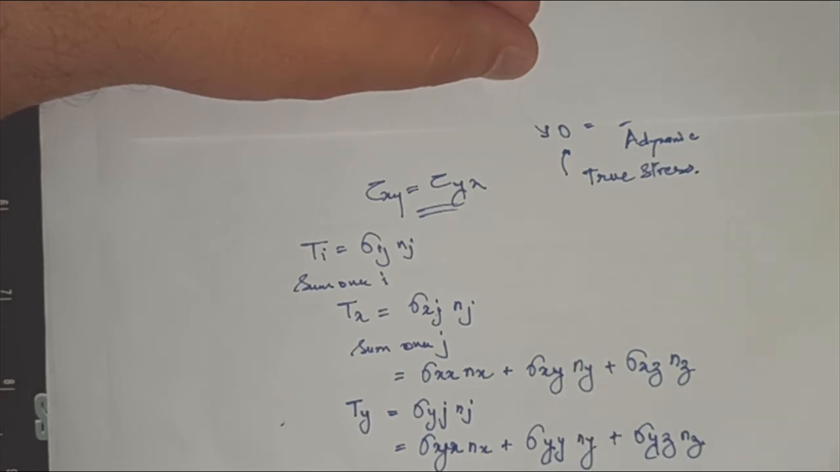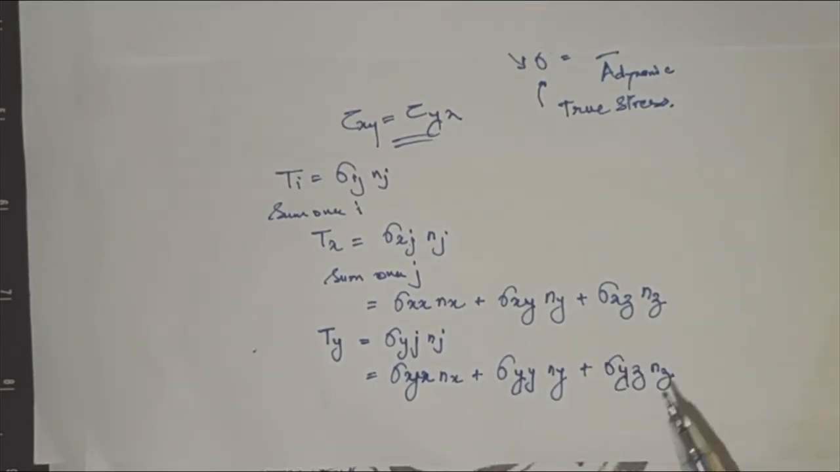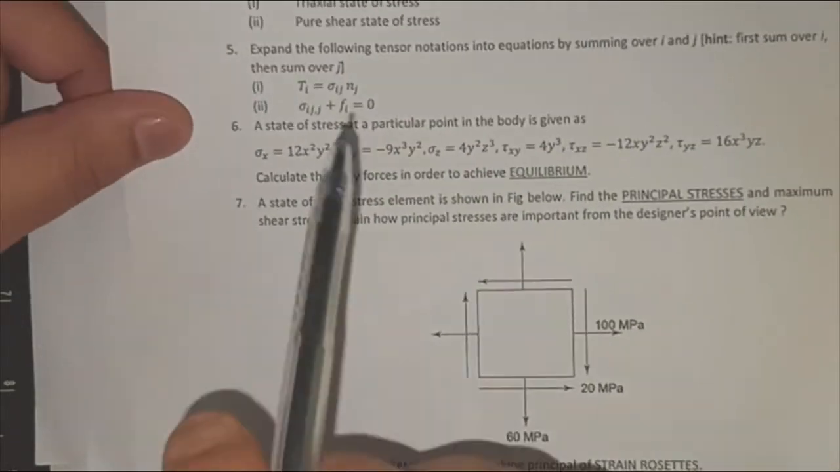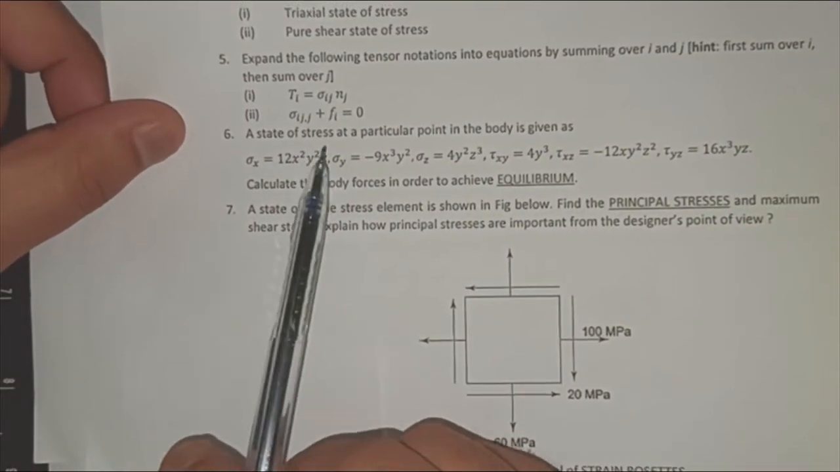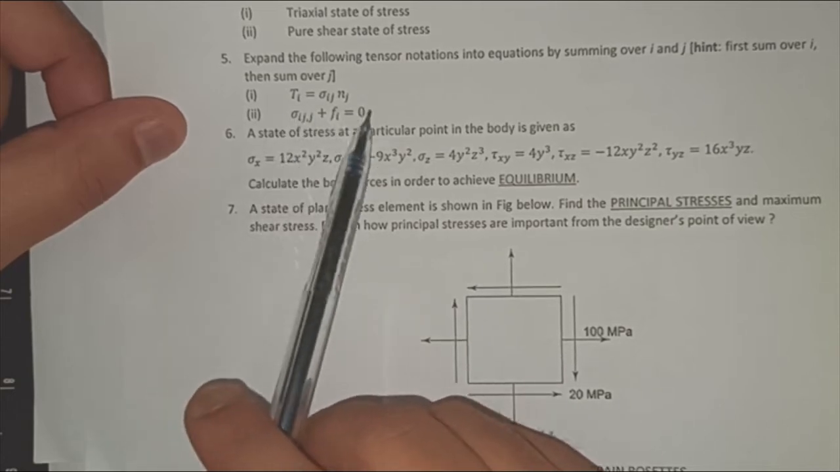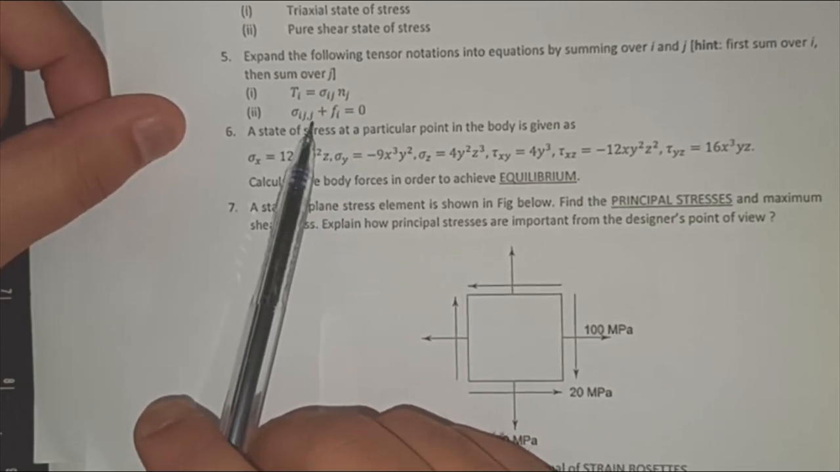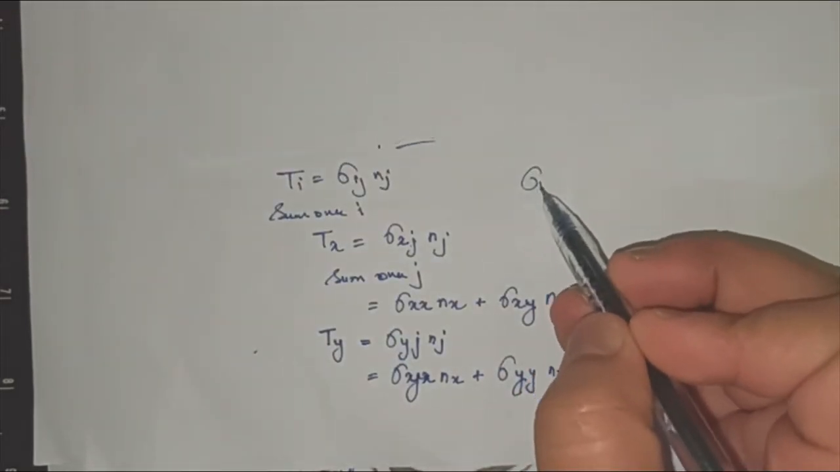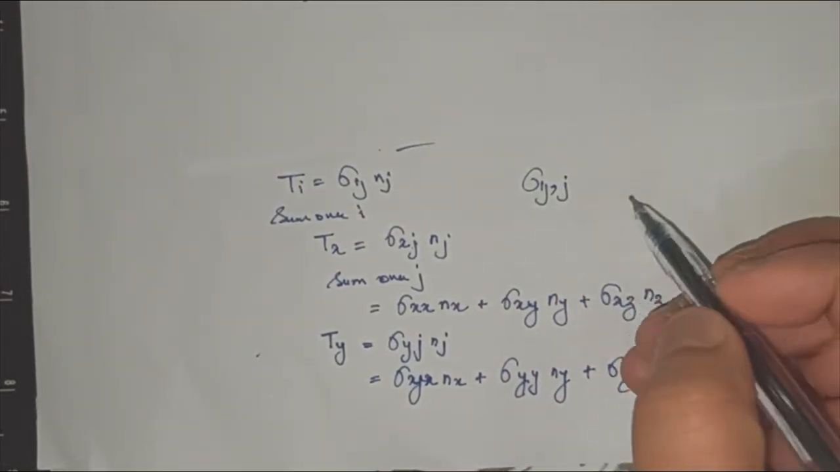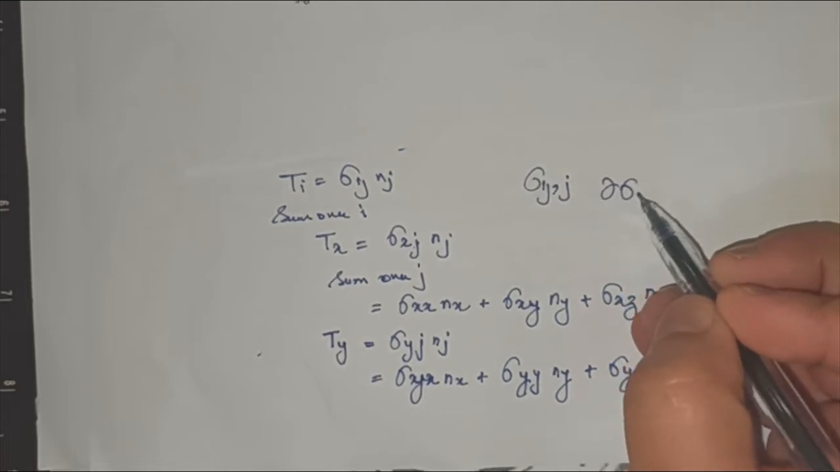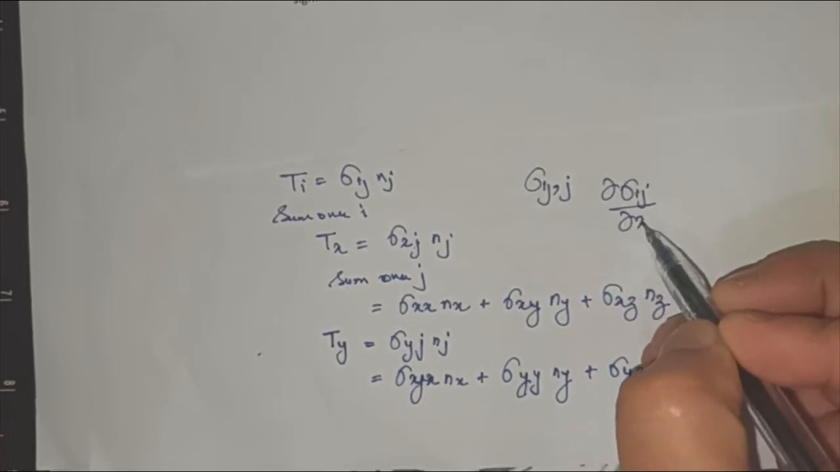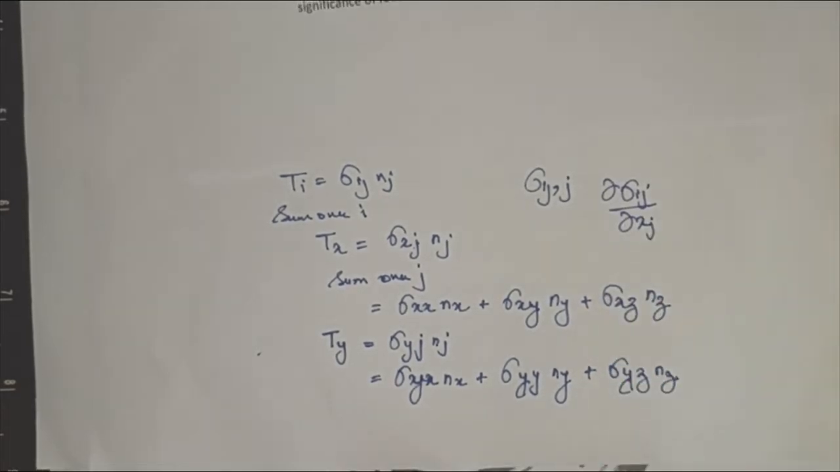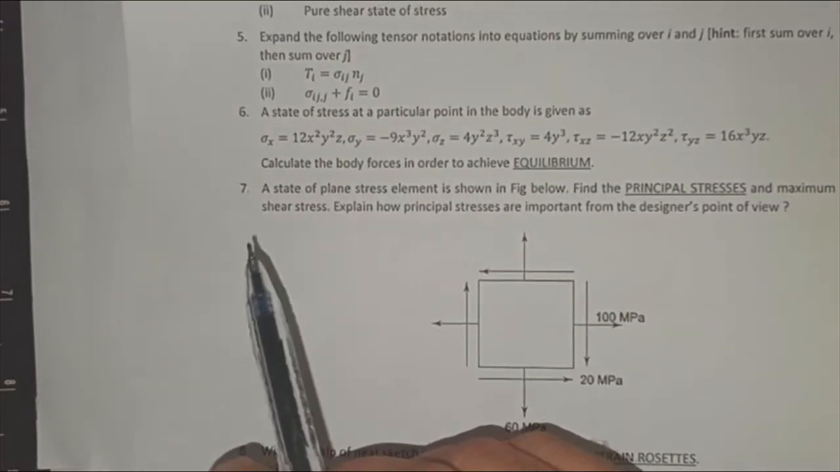So once you derive them, you will find that you will lead up to the same three equations that we have. In a similar way, I request you to do this one also, this equilibrium equation, sigma ij comma j. Comma means derivative. So sigma ij comma j means it's a derivative, del sigma ij by del x j. It's a derivative over j.